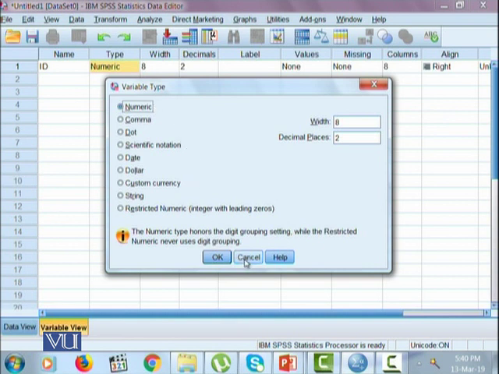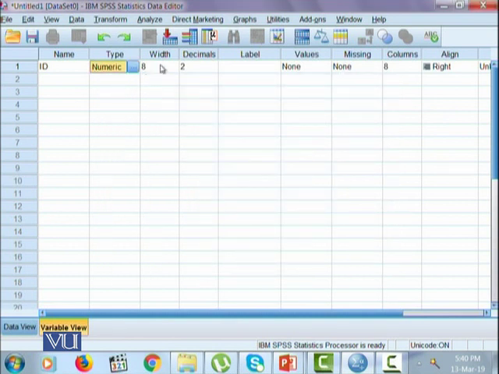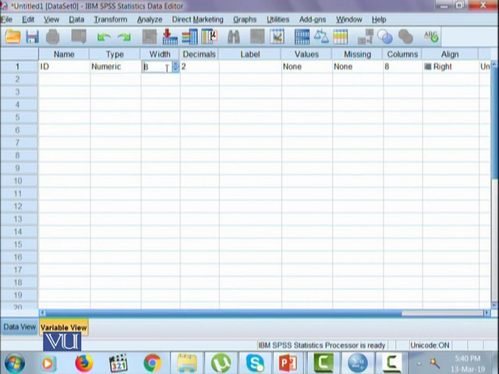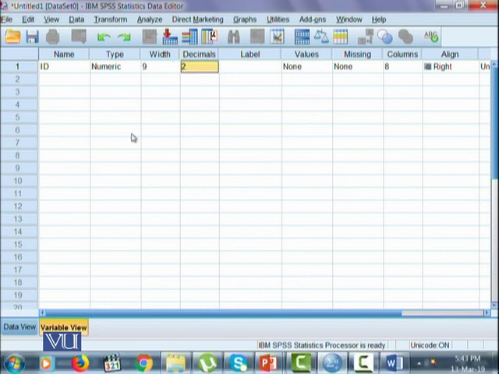The next tab is width. By default setting, width is 8. In the width column, you determine the largest number or longest string that will occur for each variable.